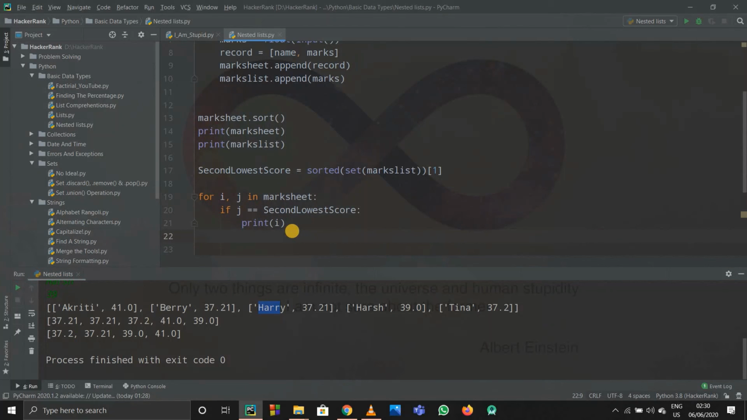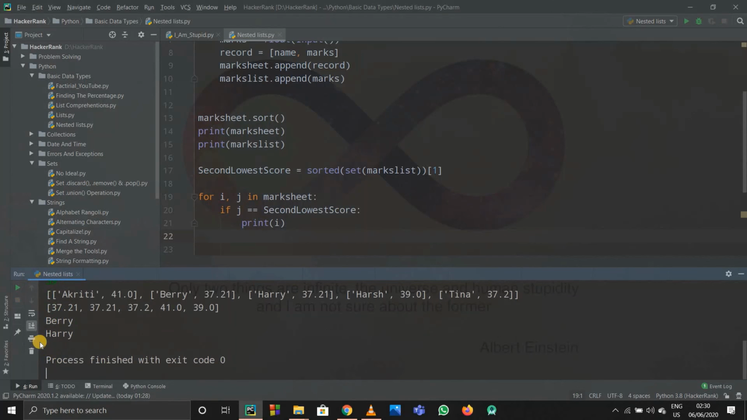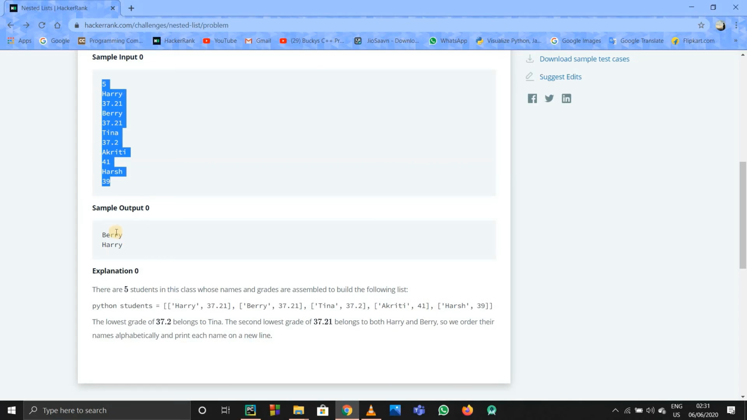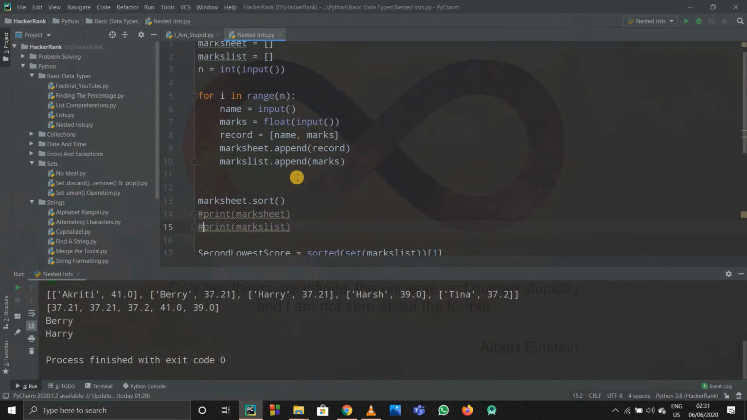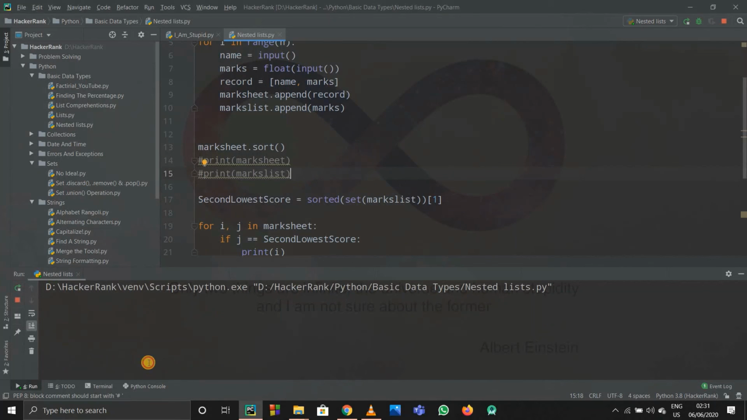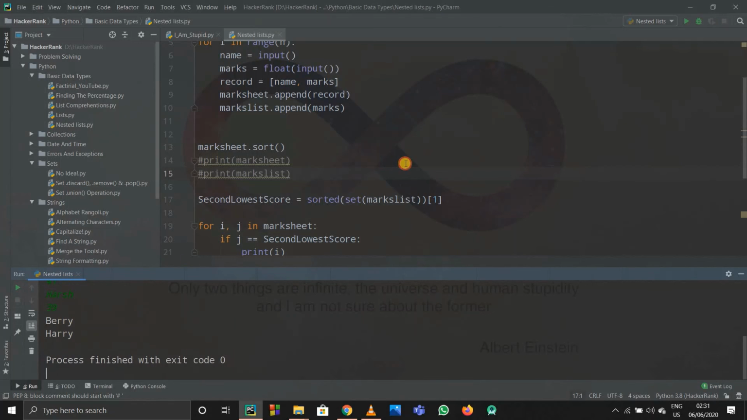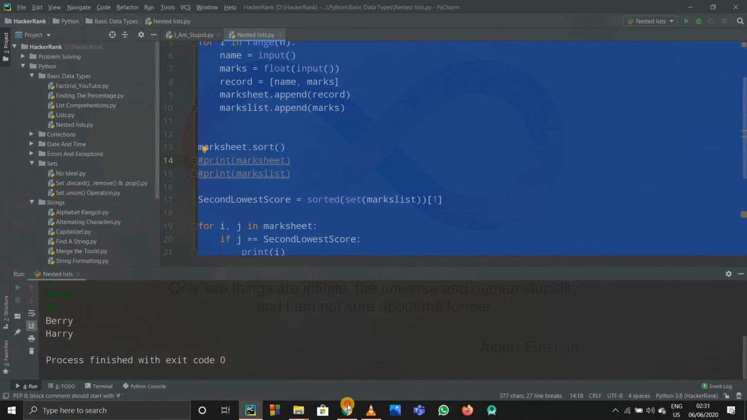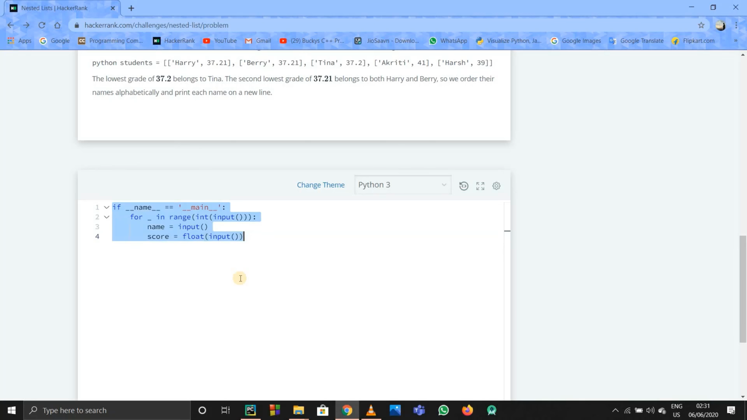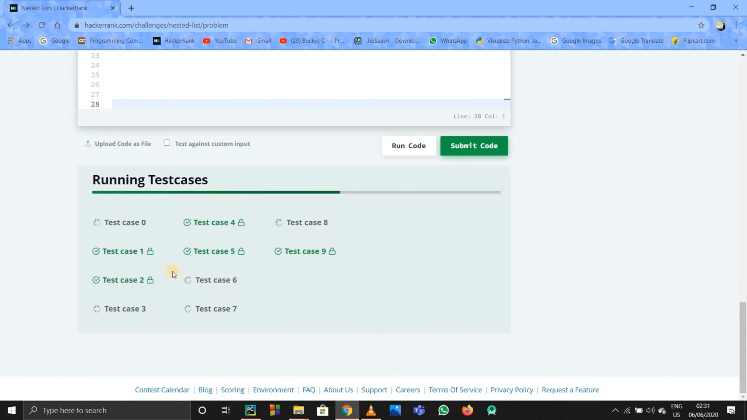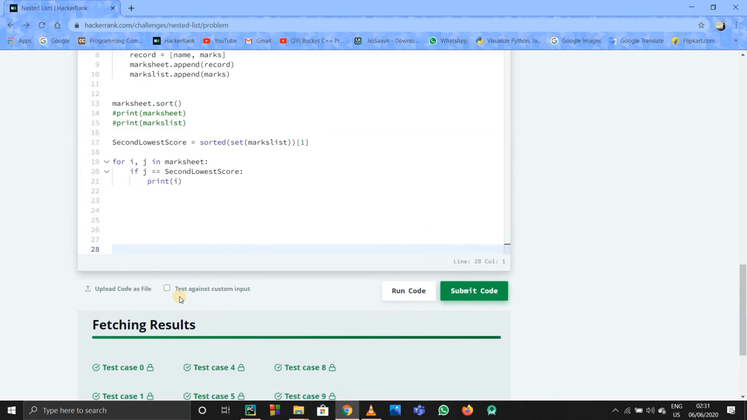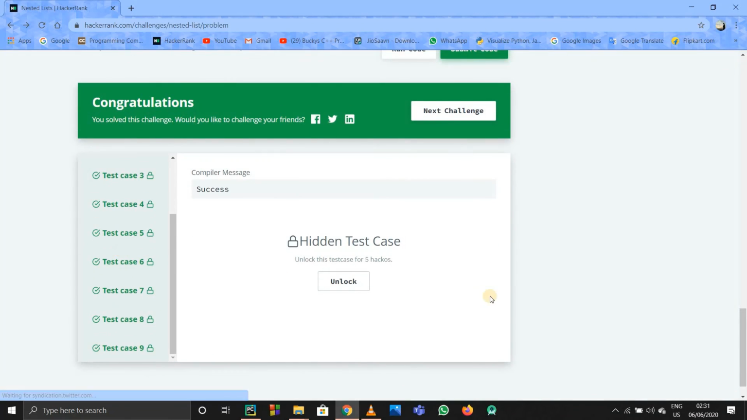And okay, now we'll check it out once. Barry and Harry, okay, the answers are right. I'll comment out these lines because we wrote them just for understanding, we don't want them in HackerRank. Now if I run it, Barry and Harry. I'll copy the whole code and paste it on HackerRank so that I can verify all the test cases. Yeah, looks fine. Each and every test case is satisfied. Okay, it works. Thank you.